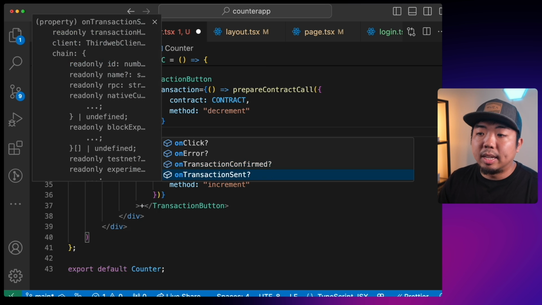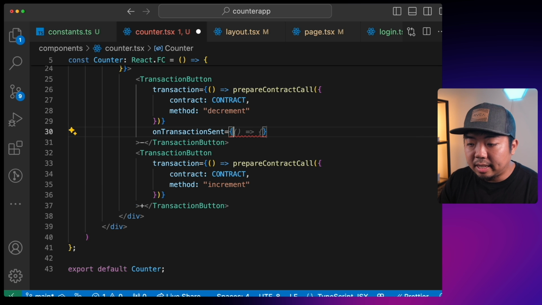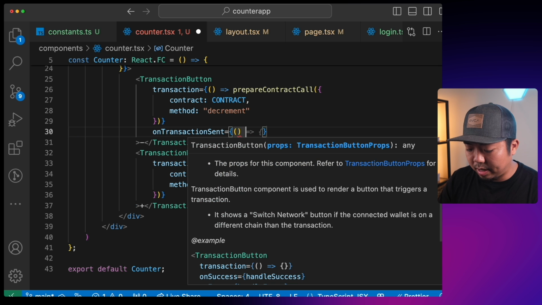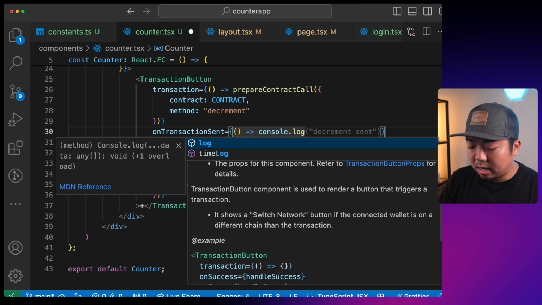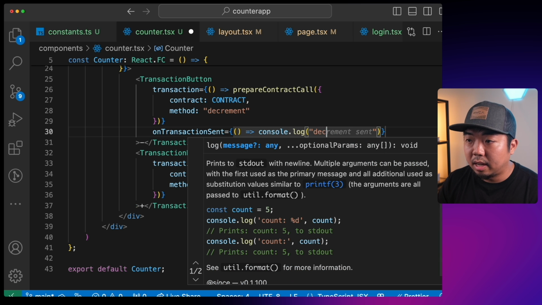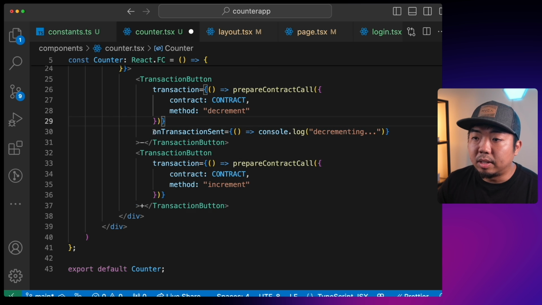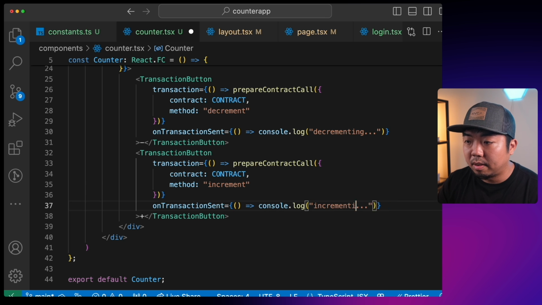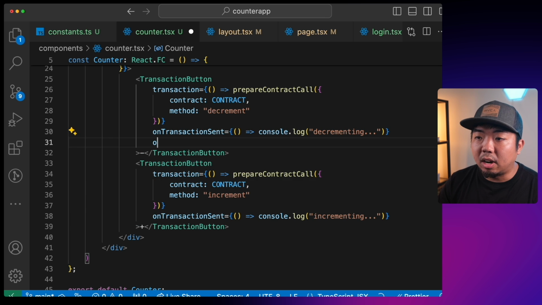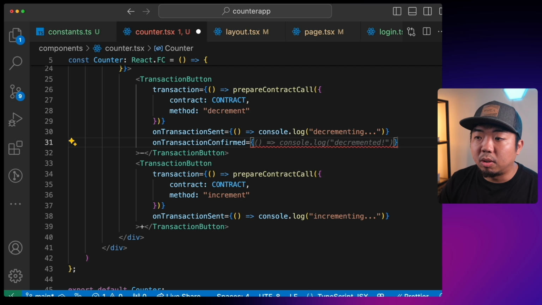So what we'll do is we'll say, on transaction sent, we'll just do an example here. We'll just console log that it is currently decrementing. We can do the same thing for our incrementing. So we'll say on transaction sent, so when the transaction is sent on chain, we'll say incrementing. And then we can add on transaction confirmed. So this is when the transaction, again, is confirmed on chain.